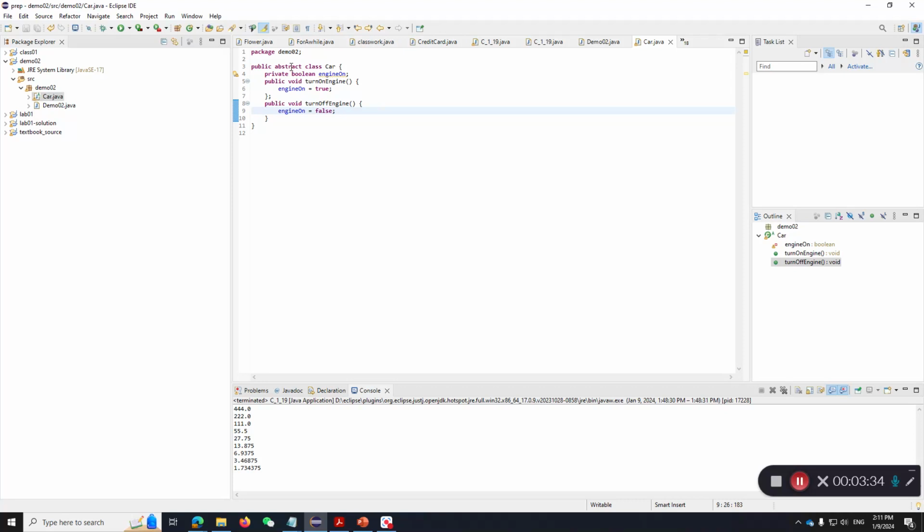Now, it's okay if I just make this a class as well, it doesn't matter. But having an abstract class gives it some special ability. For example, in an abstract class, you can define an abstract method. Let's say go. A car can go.